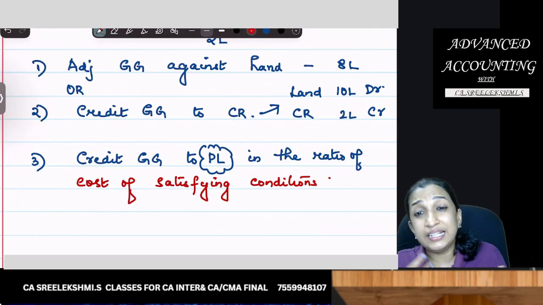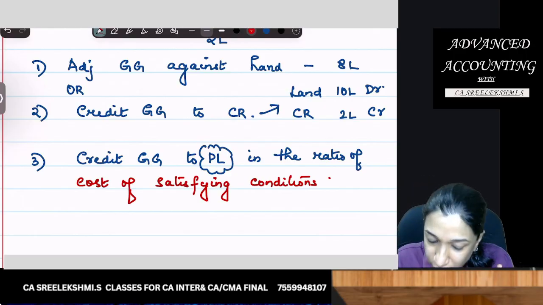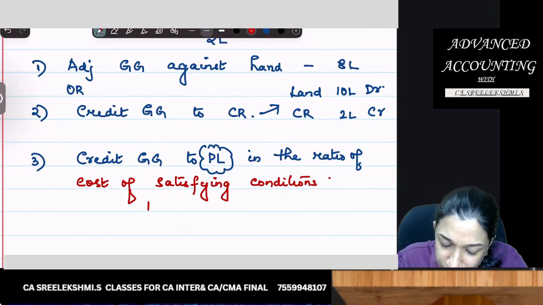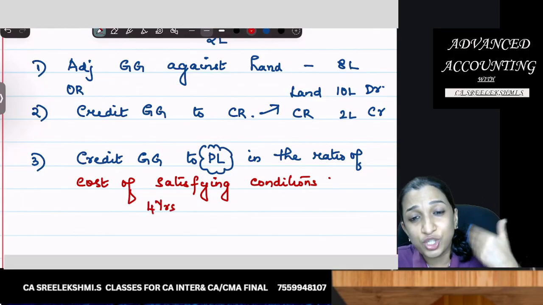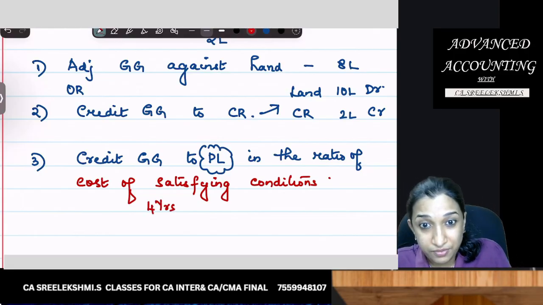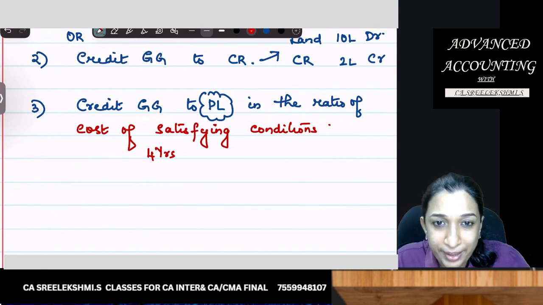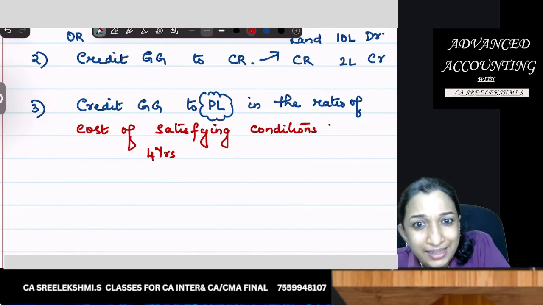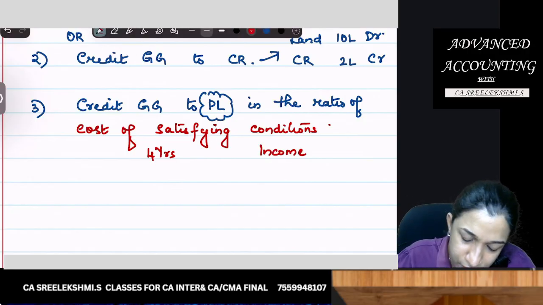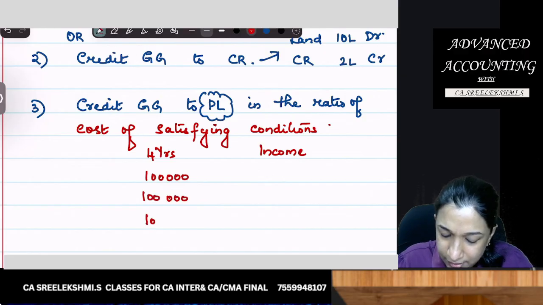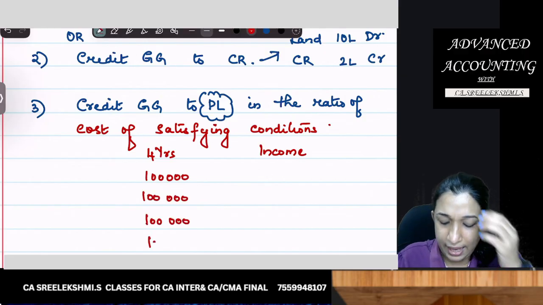If there are some conditions to satisfy, you got 10 lakh land, you got 2 lakhs grant, but for the next 4 years you have some conditions to satisfy. A condition like land improve ചെയ്യണം അല്ലെങ്കിൽ land maintain ചെയ്യണം, land is to be maintained for 4 years. So for the next 4 years I will be incurring an expense of 1 lakh, 1 lakh, 1 lakh, 1 lakh to maintain.